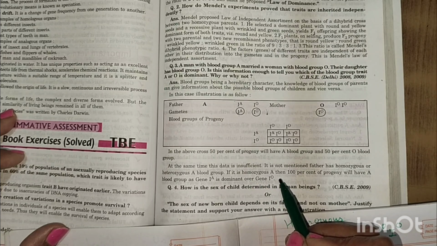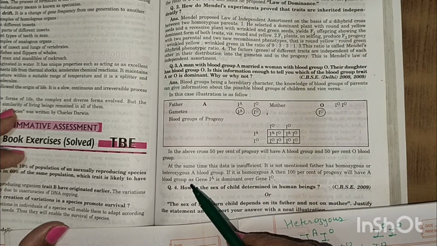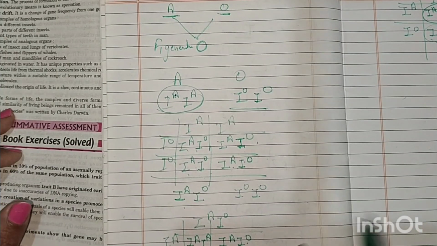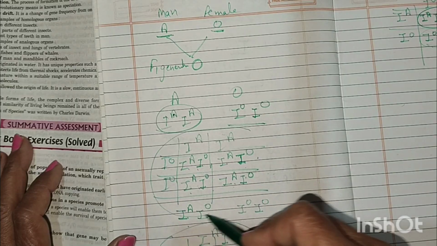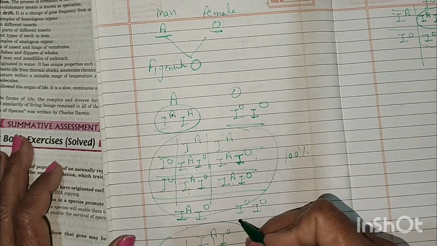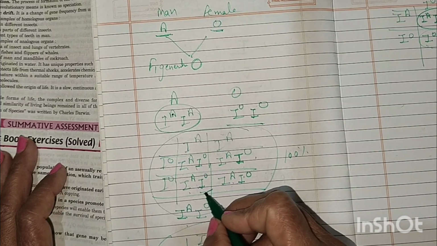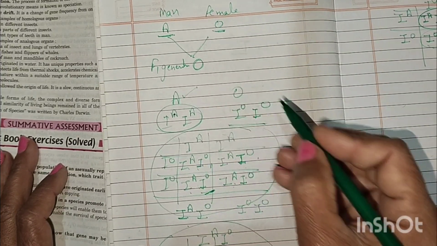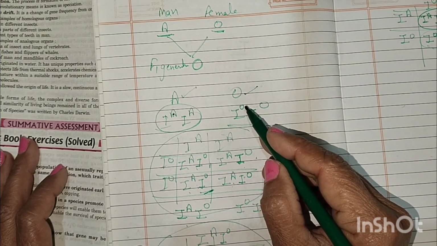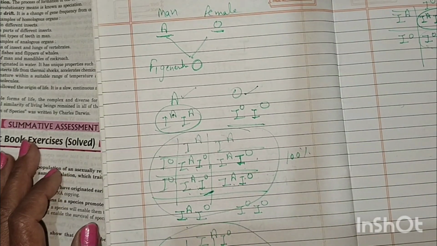If it is homozygous A, then 100% of the progeny will have A blood group, as gene IA is dominant over IO. If we look at this cross, 100% of the progeny are forming the A blood group, and this A blood group is dominant over the O. But in this question, the data given is insufficient.